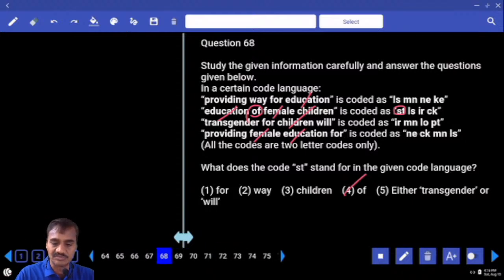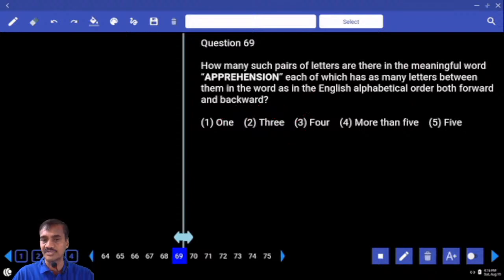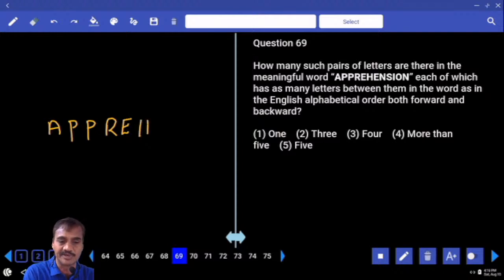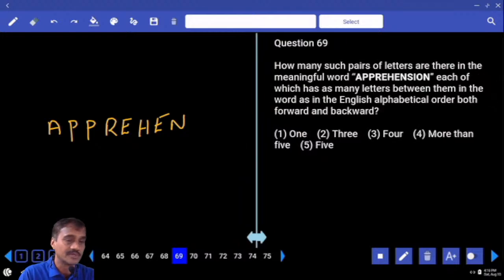The next one, question number 69. In the 69, how many such pairs of letters are there in the word apprehension? In every exam, one question is definitely there. So far in every shift of clerk prelims as well as PO prelims and RRBs, not a single shift has been without this question. Definitely one question. So when this type of question comes, you should definitely solve it, so you need to practice a lot in these types of questions.